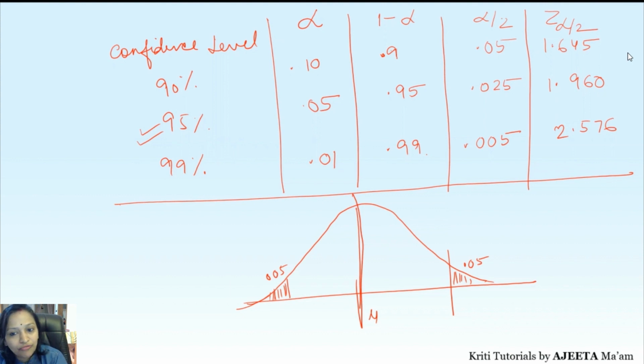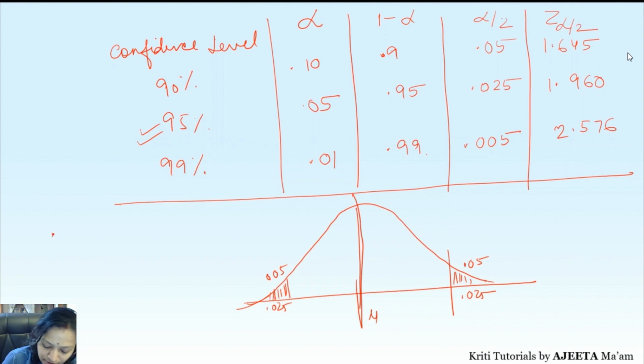Half here, half there. Same way, if you go for 95%, then how much is each half? 0.05 is the full, half of 5% is 2.5%. So that goes 0.025 here and 0.025 here. So this is what we have for alpha by 2. That is, your value is going to get divided. Your level is not decreasing, the level remains the same, but it is going to get divided on both the sides. This is what we have for confidence level.